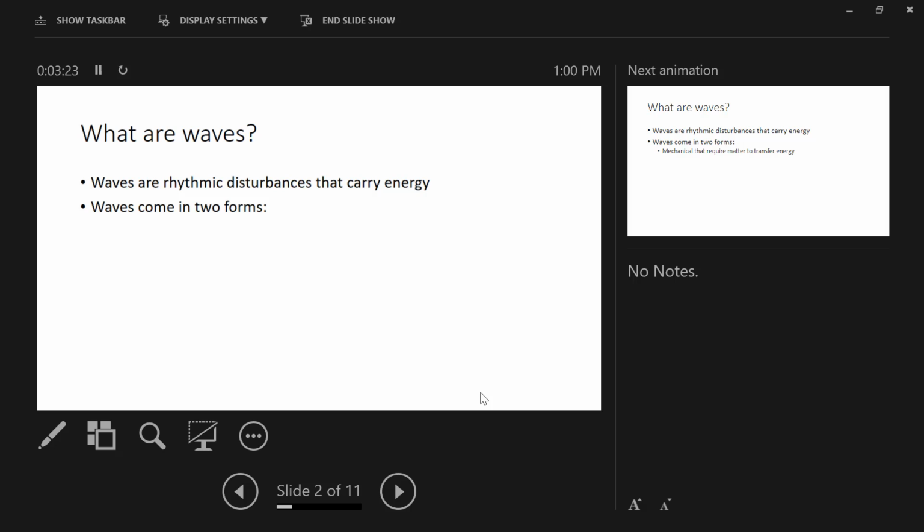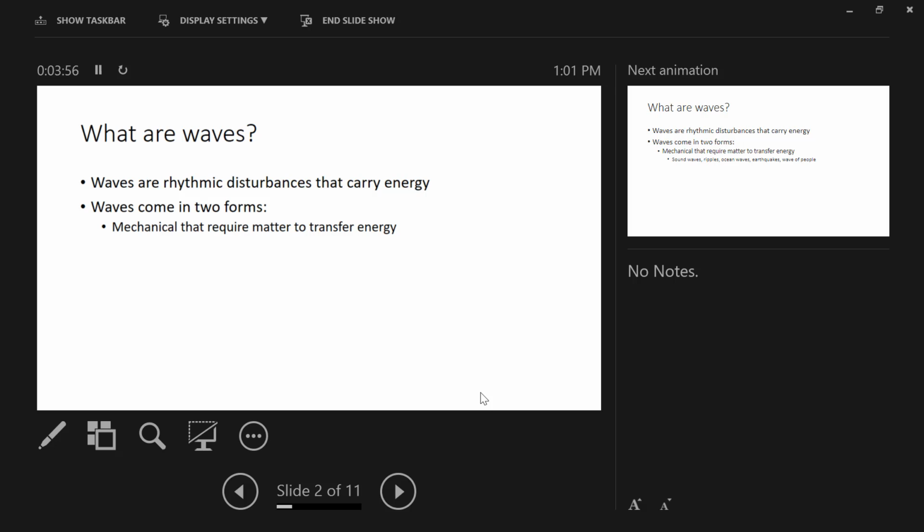All right, so waves come in two forms. You can think of it as two forms or two varieties, however you want to think about it is fine. The first kind of waves are mechanical. Mechanical waves require matter in order to transfer energy. That is, the only way they are going to disturb the medium is if there's actually a medium.